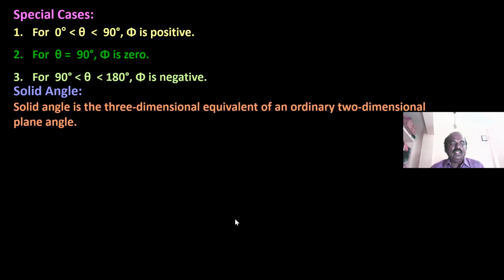Special cases: for theta between 0 and 90 degrees, electric flux will be positive. For theta equal to 90 degrees, phi is 0, electric flux is 0. For theta greater than 90 degrees and less than 180 degrees, phi is negative. Solid angle. Solid angle is the three-dimensional equivalent of an ordinary two-dimensional plane angle. The SI unit of solid angle is steradian.